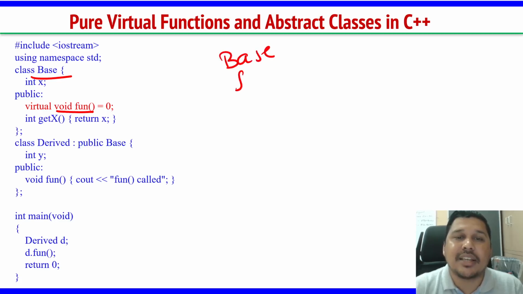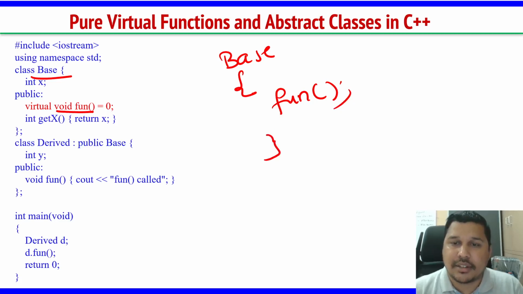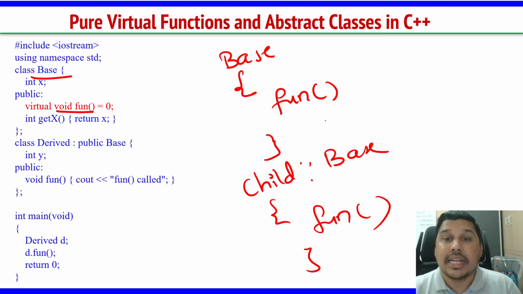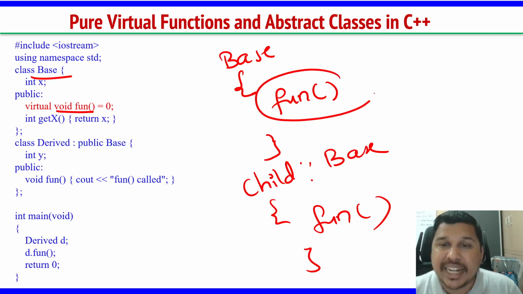Base class has a function fun. There is a child class which is derived from the base class. It also has a function fun. Sometimes we cannot write the implementation, the body of this function fun.